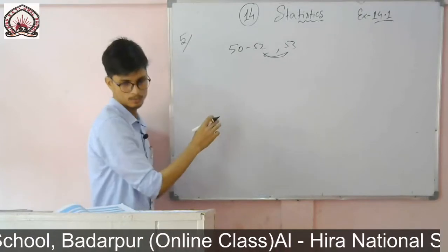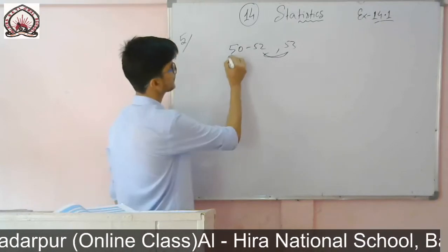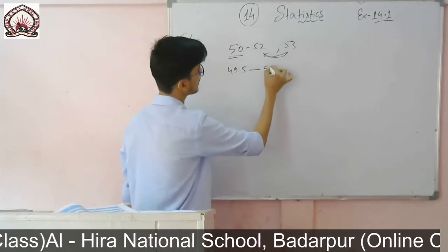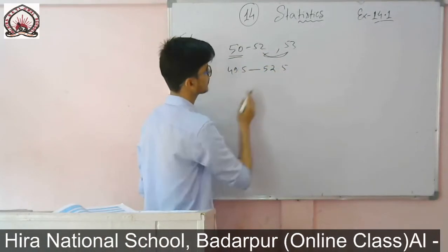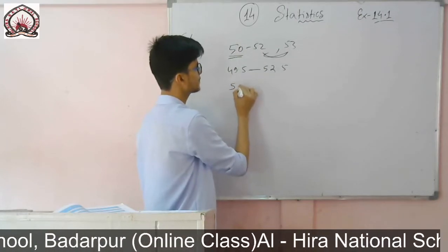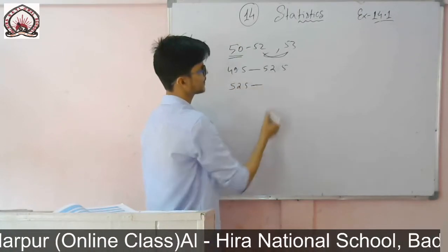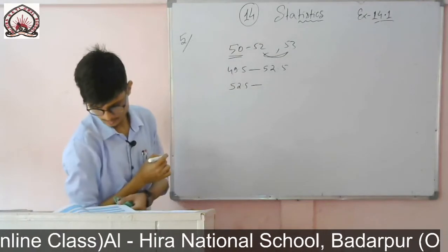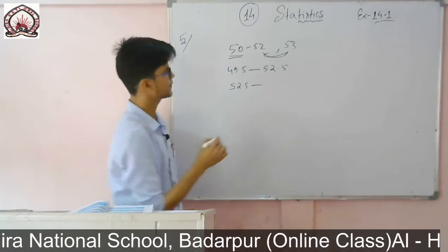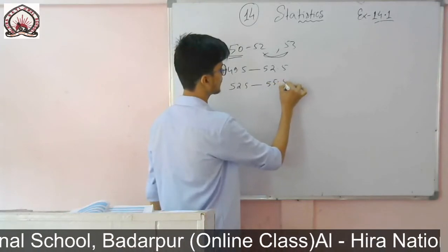So from 50 we subtract 0.5, it will be 49.5, and to the upper limit we add 0.5. For 53 also the same, if I subtract 0.5 then it will be 52.5, and for the next interval, 55, it will be 55.5, like this.